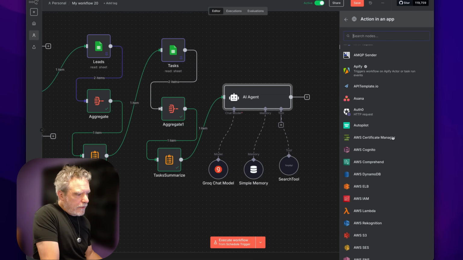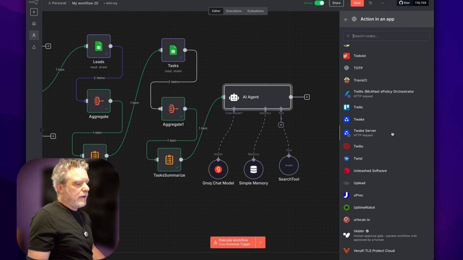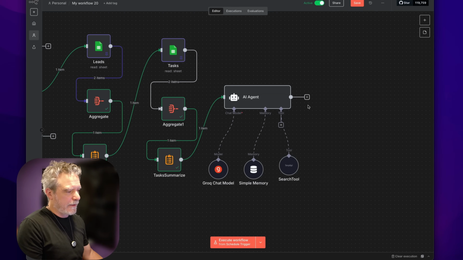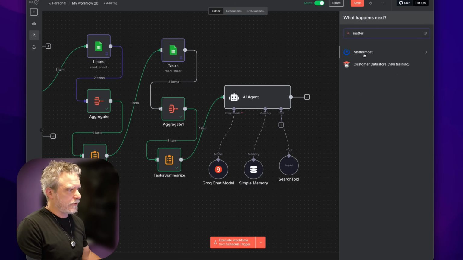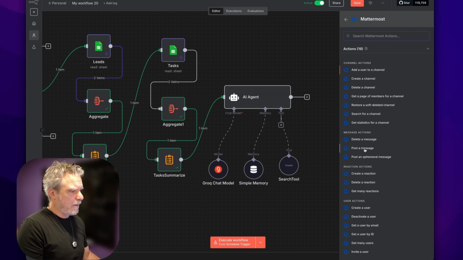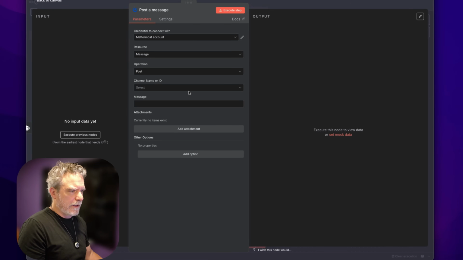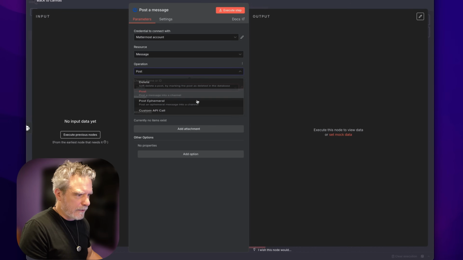And we can see all the integrations once again. So just remember, all of these are here. That's really, really hard to beat as a developer. I can't emphasize that enough: you just can't build those integrations with code as quickly and easily and sustainably. Now, in this case, I'm just going to put this out to Mattermost. I'll just send myself a message. And I'm going to actually try to do this so that I can do a human in the loop eventually. Let's see. Post a message